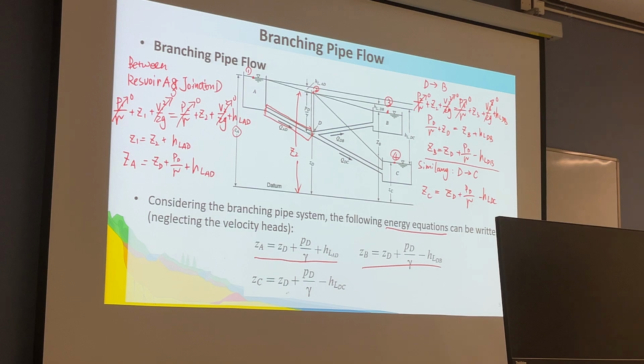So we have these three equations. Usually we estimate ZA, ZB, ZC and ZD, which are unknown.